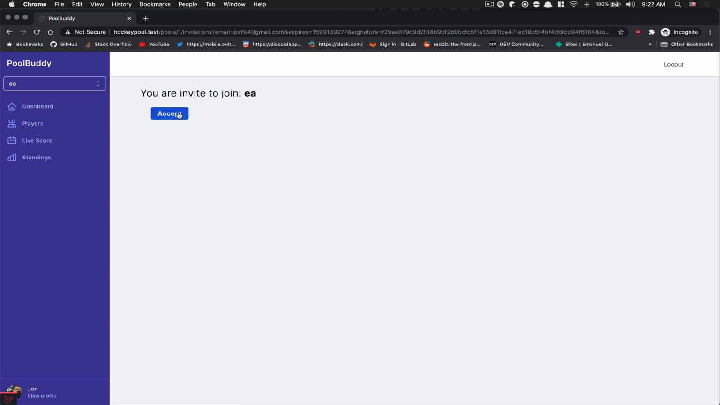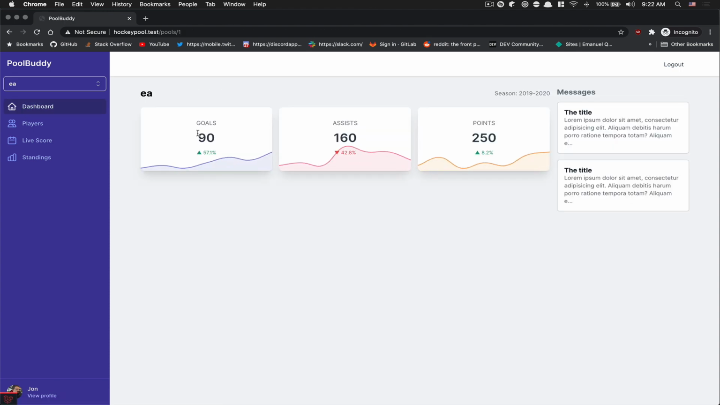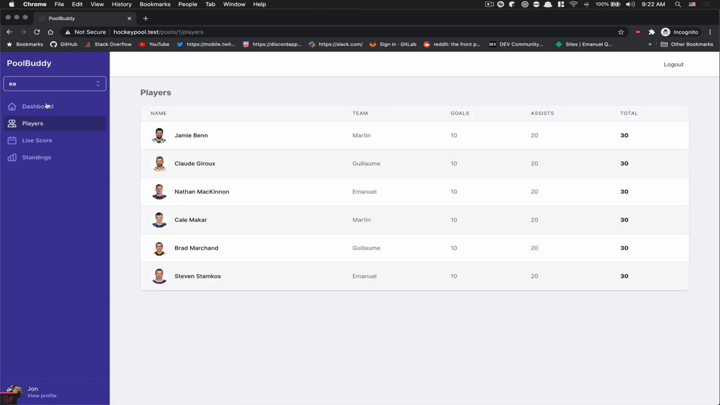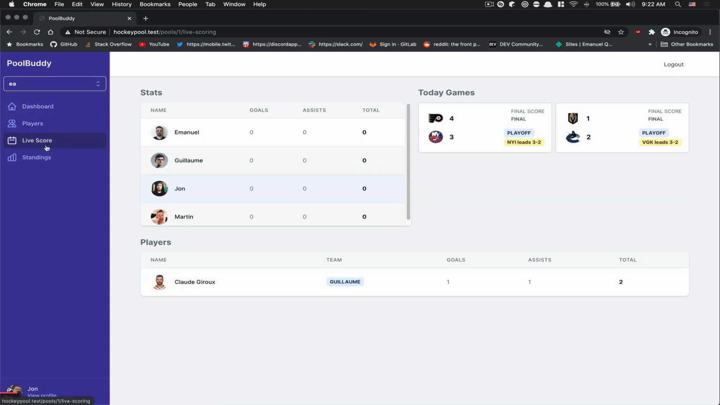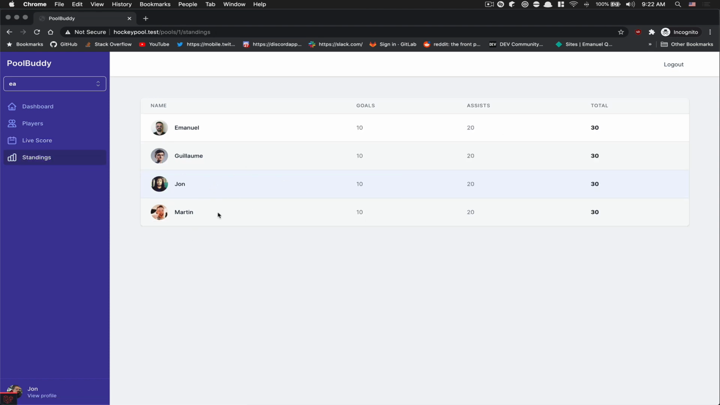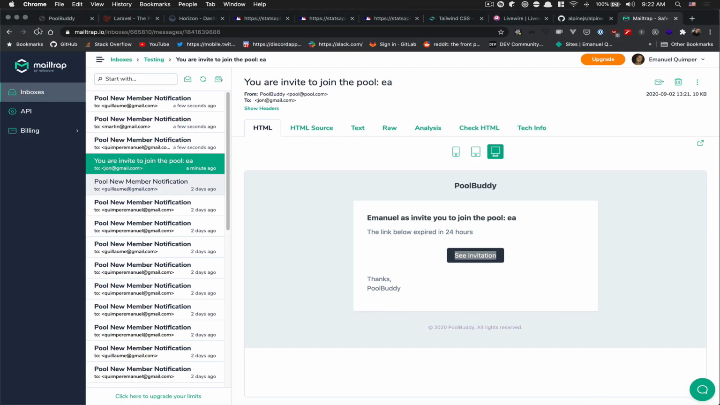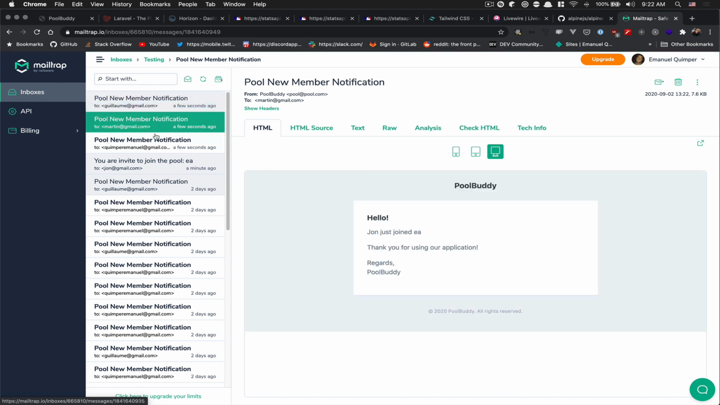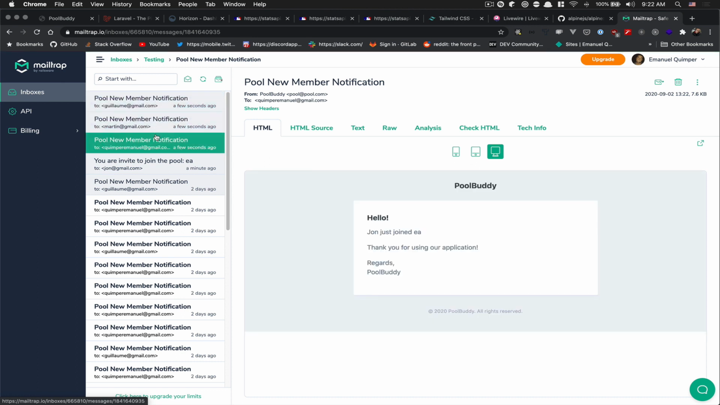And now right there he can accept the invitation. When he did accept, now you have access to the same exact stuff as us, like live and stuff like that. And now you see John is right there, and we have him in standing. But now the thing is, if I go there, all the members also get a notification. This is a thing I just added, like John just joined EA.